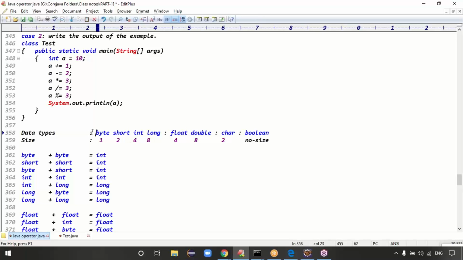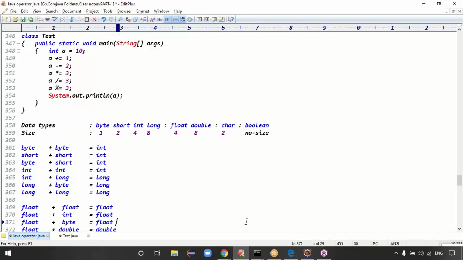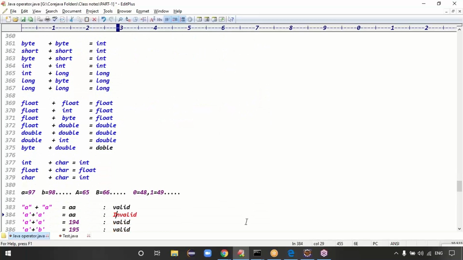But tell me guys, how many data types in Java? 8. What are the 8? Byte, short, long, int, float, double, char, boolean. Don't say byte, short, float, double, long randomly. First you have to say numeric data, then decimal data, then character data, boolean data. Order is important. Tell me the order wise.